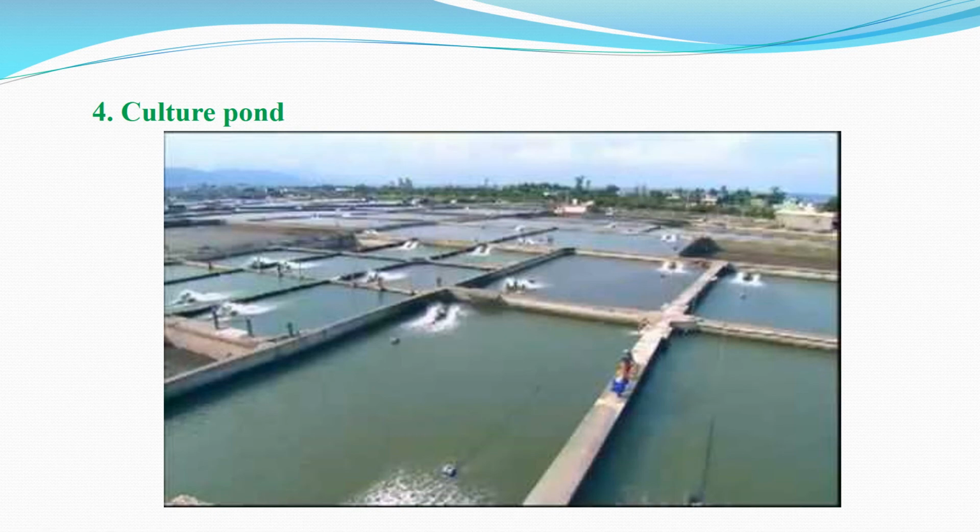The fourth one is the culture pond. In the culture pond, the fingerlings are reared up to the marketable size. The size of the pond varies from 1 to 2 hectare. The depth of the water column may be from 2 to 3 meter.